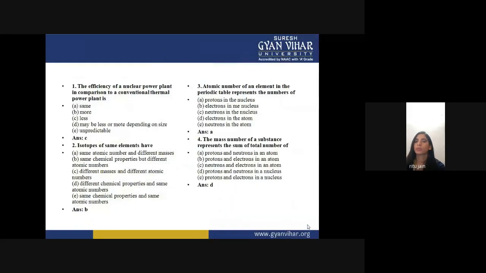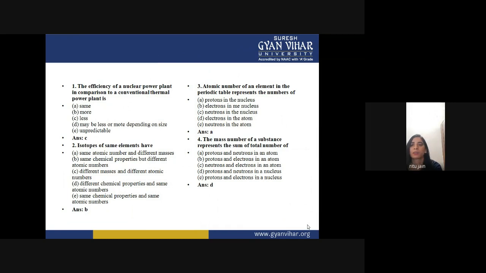Now we come to some MCQs based on this lecture, which will help you understand this lecture more. Our first question is, the efficiency of a nuclear power plant in comparison to a conventional thermal power plant is. So, the efficiency of a nuclear power plant as compared to a conventional thermal power plant is less, because it requires more safety as compared to a thermal power plant.